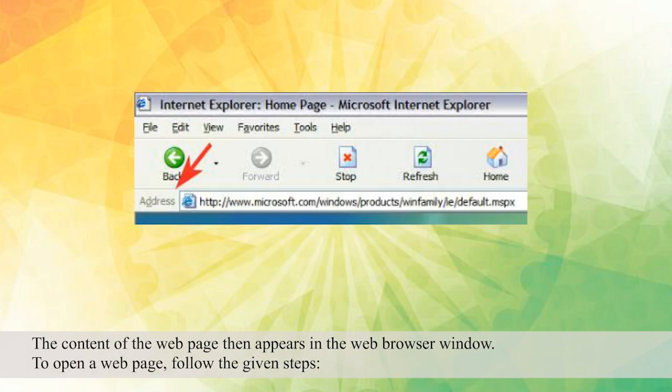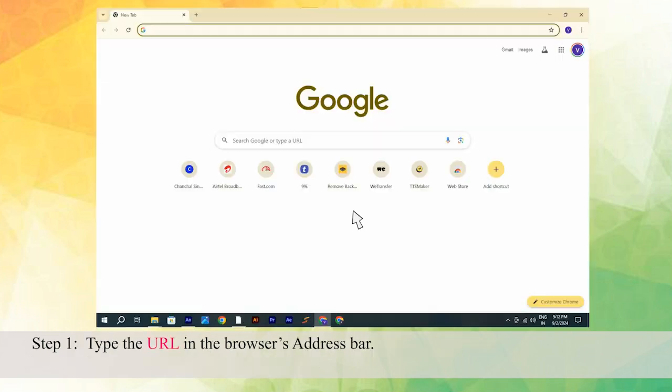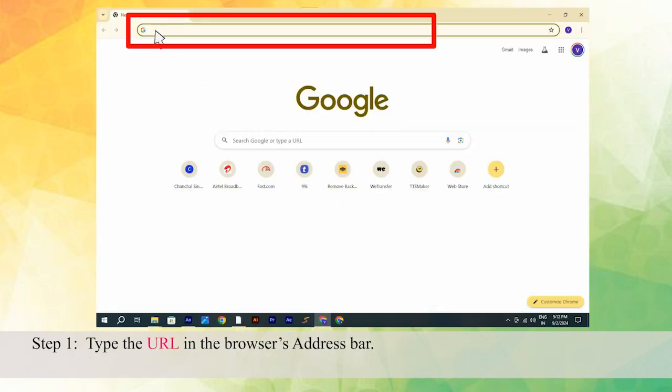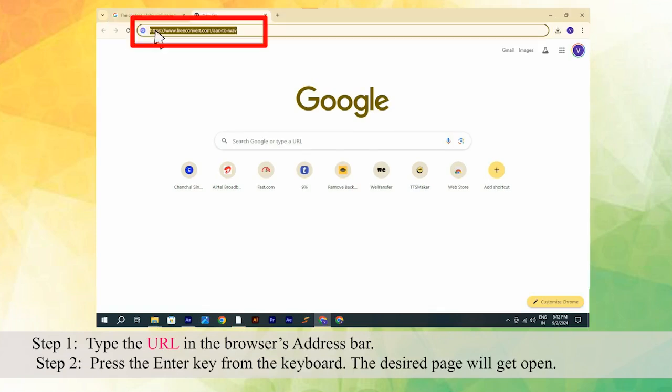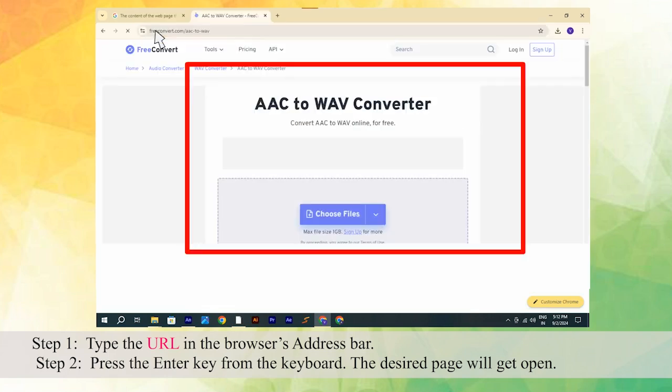To open a web page, follow the given steps. Step 1. Type the URL in the browser's address bar. Step 2. Press the Enter key from the keyboard. The desired page will get open.